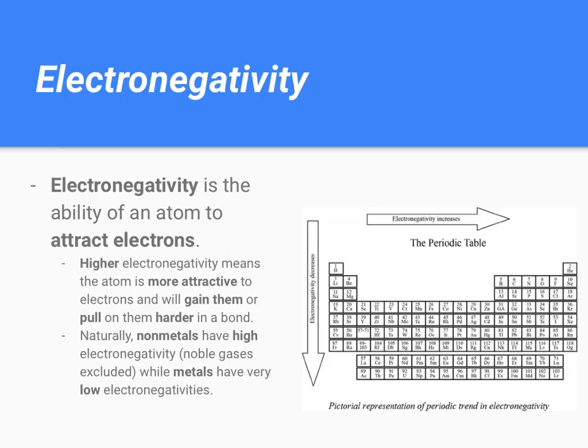So now's the time for us to introduce another trend. This is one of the main trends, and it really falls into covalent compounds, and that is electronegativity. Electronegativity is the ability of an atom to attract electrons. This is directly coordinated with nuclear charge. The more positive the nucleus becomes, the more likely it's going to be to attract electrons. But it's also got something to do with valence electrons. So we need to be taking both into account.